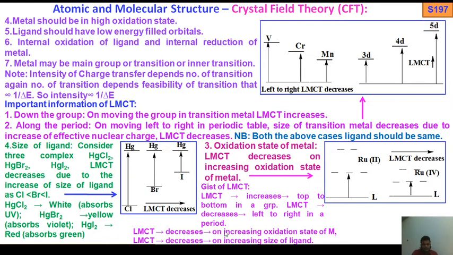So LMCT decreases on increasing oxidation state of the metal. This one: LMCT decreases on increasing size of the ligand. Okay, so this is the rectification. By mistake it had been written as decreasing. So LMCT only increases from top to bottom. Otherwise LMCT decreases with increasing oxidation state of the metal, with increasing size of the ligand, and also from left to right LMCT decreases.